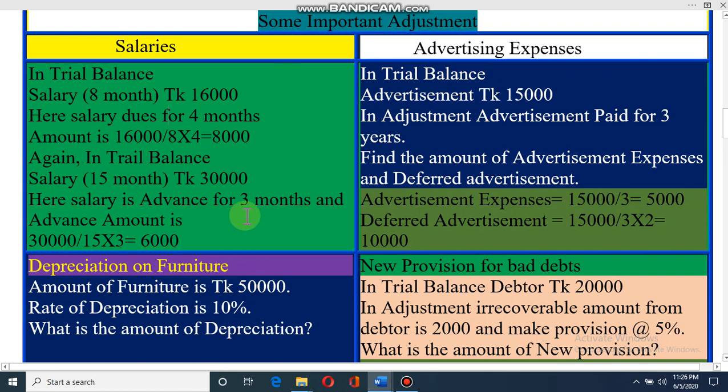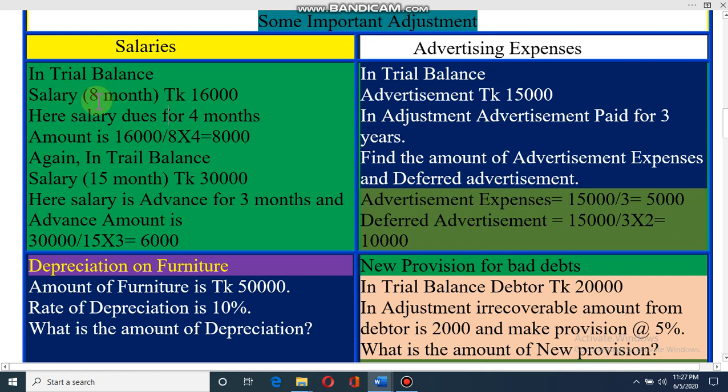Then how can you find out the advance salary? Same formula. 30,000 for 15 months. So what will it be for 1 month? 30,000 divided by 15 is 2,000, and for 3 months it is 6,000. And all of you know that advance salary will be subtracted from the salary account in the income statement. I hope if this type of problem comes in the exam, you can solve it. Dear student, the important thing is that not only for salaries, but for any expenses, such as rent, insurance premium, advertisement, the same types of problems may come in the exam.